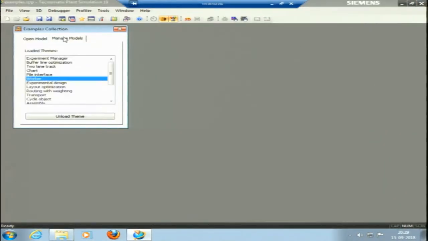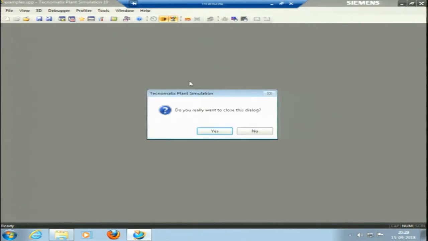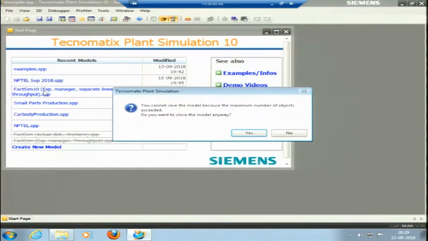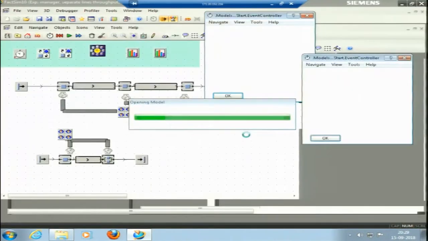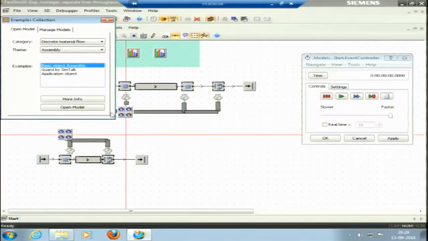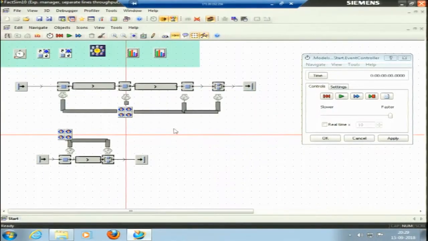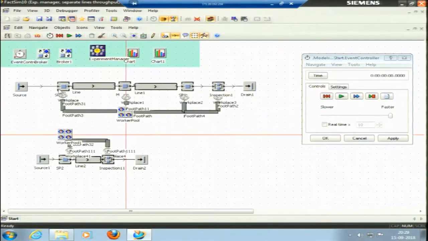So there are certain examples which are available for us to see how these things happen. So I'll open the start page again and try to open this factory simulation that we had made once. So this is a factory simulation in which, let me close these examples, these processes are there. This is the process. If I put the names, this is single process 1 and single process 2, single process 3, and the workers are working here.